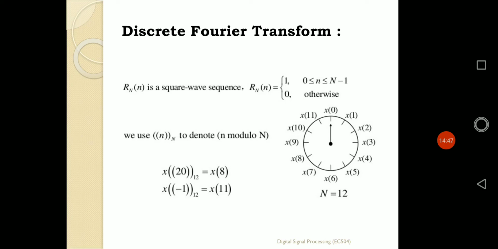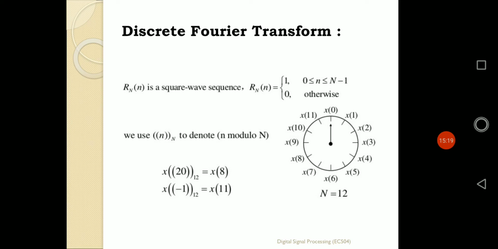Now similar to that logic, we are defining that x of n has only N points of sequence, and outside the range of 0 to N minus 1 it doesn't have any existence. That means if a sequence x of n has N number of points, the value of capital N is also defined as the period of the sequence. After the completion of N points, the sequence will be repeating itself.